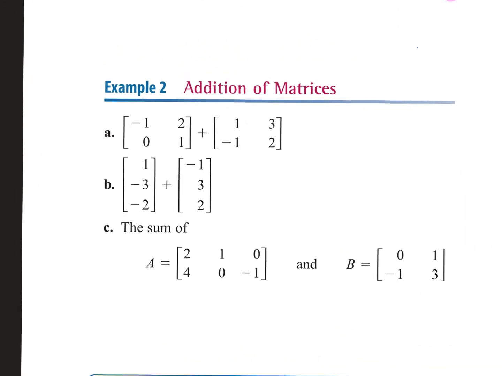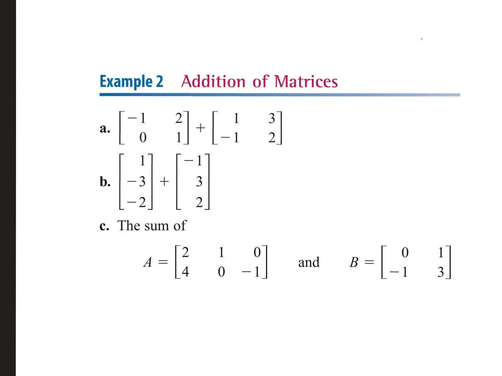So when I look at this, we're adding these matrices together, yes? Do you see the plus sign in the middle? If there was a minus sign in the middle, what would you be doing? You would distribute the negative and then add. Same thing. It's easier to do it that way than it is to subtract. We'll talk about that in a second. But watch, guys. This is how we do this.